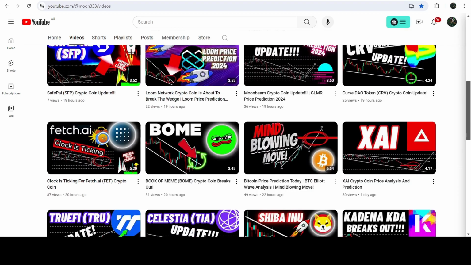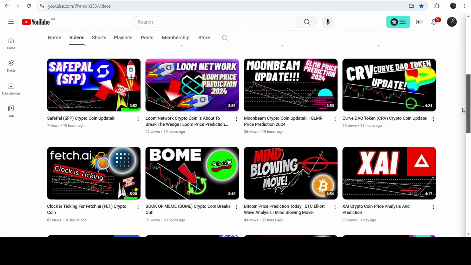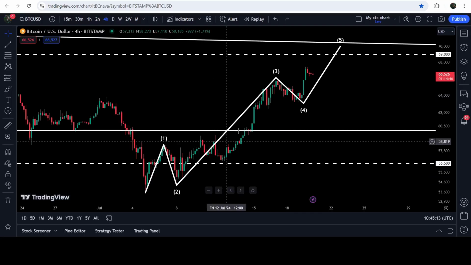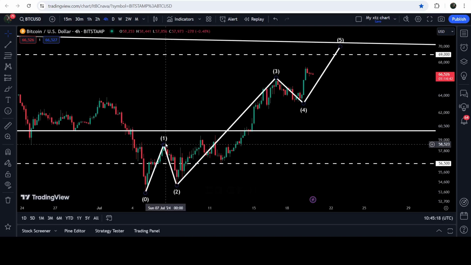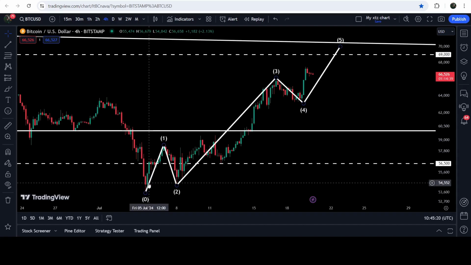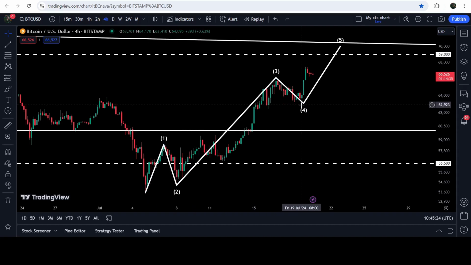As in my earlier video that I shared a few hours ago with you, I was showing you that while forming the C wave on the daily time frame chart of an Elliott wave structure, on a smaller time frame, on a 4-hour time frame chart, Bitcoin is completing the 5-wave structure of Elliott wave. You can see that this was the wave 1, then we had the correction wave 2 that was not retraced more than 100% of wave 1. Then we have the longest wave 3, and this was the wave 4.